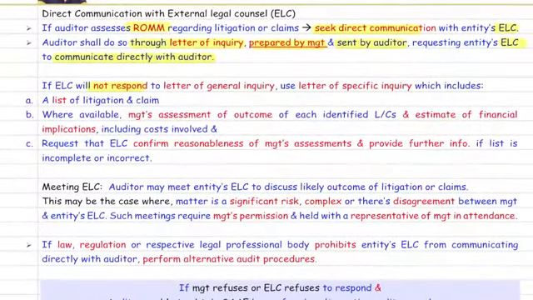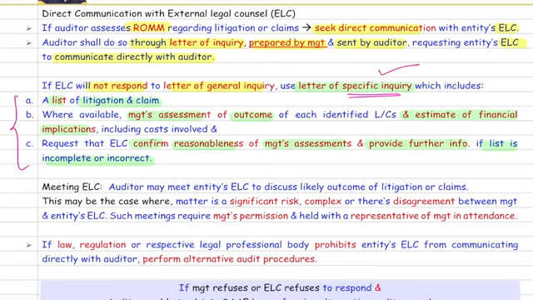If he does not respond to a letter of general inquiry, what do? Sir, we send a letter of specific inquiry. Now this letter includes a list of litigations and claims, management's assessment of outcome, and estimation of financial implication. Then you ask the external legal counsel to confirm the reasonableness of management's assessment, plus if the list is incomplete or incorrect, then provide further information. These are the 3 points of letter of specific inquiry.